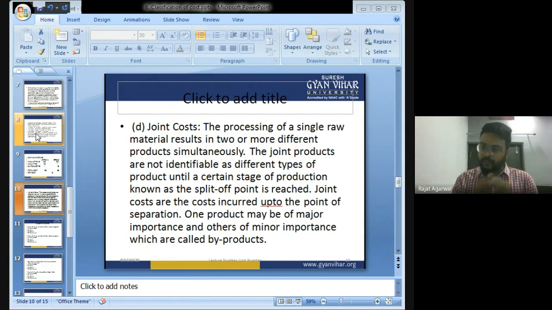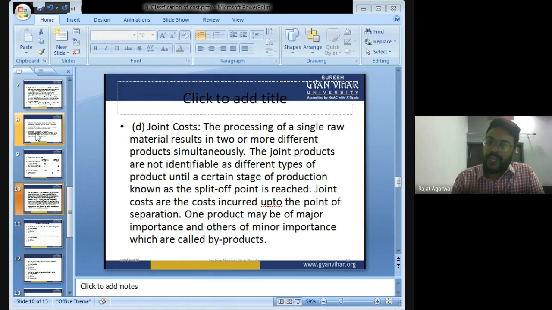Because butter is also made from milk, cheese is also made from milk, and milkmaid is also made from milk. Now what does Amul do? Amul purchases the milk and boils the milk. After boiling, it is converted into butter or cheese or milkmaid. So